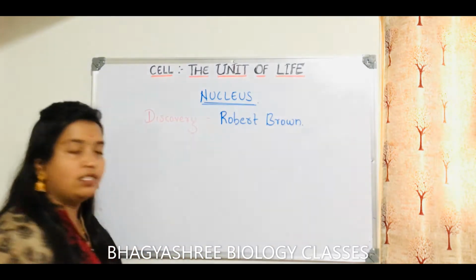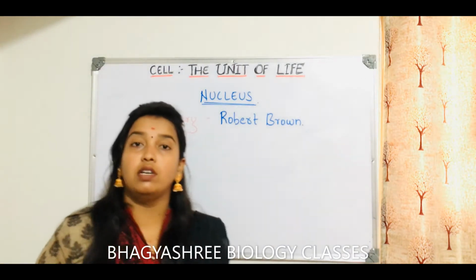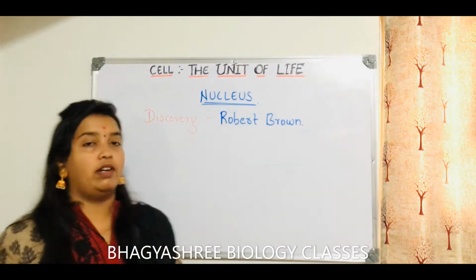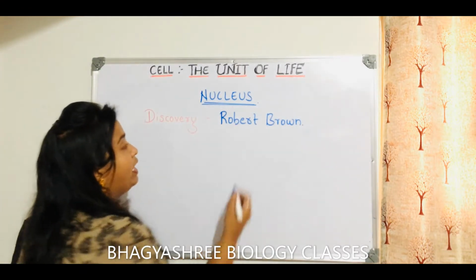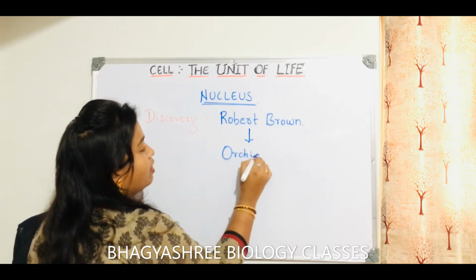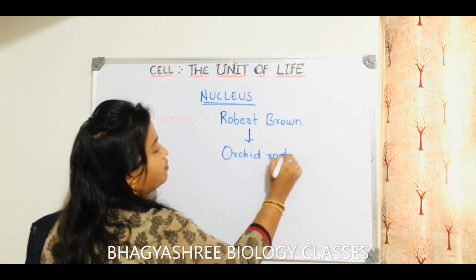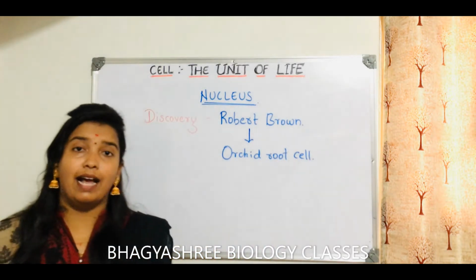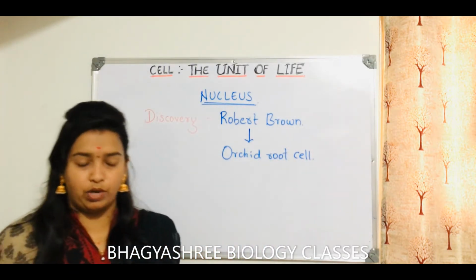So who was the scientist who discovered the nucleus? It was Robert Brown. So Robert Brown for the first time discovered the nucleus, and where did he discover it? From which cell? From the orchid root cell. From the root cell of orchid, Robert Brown discovered the nucleus.